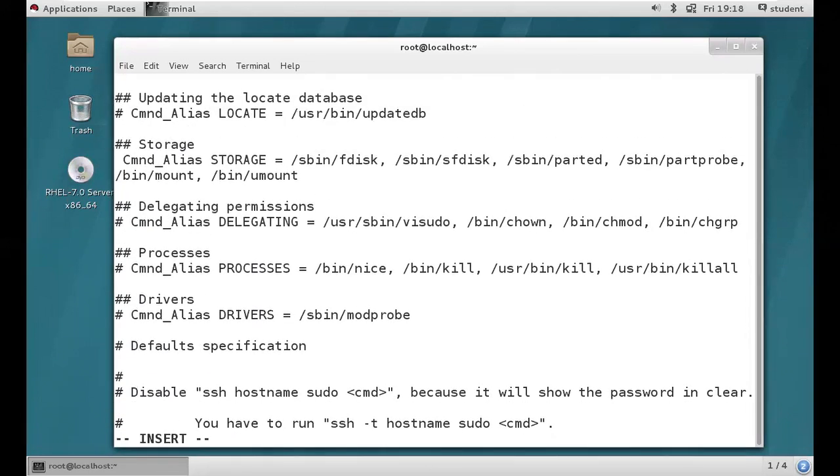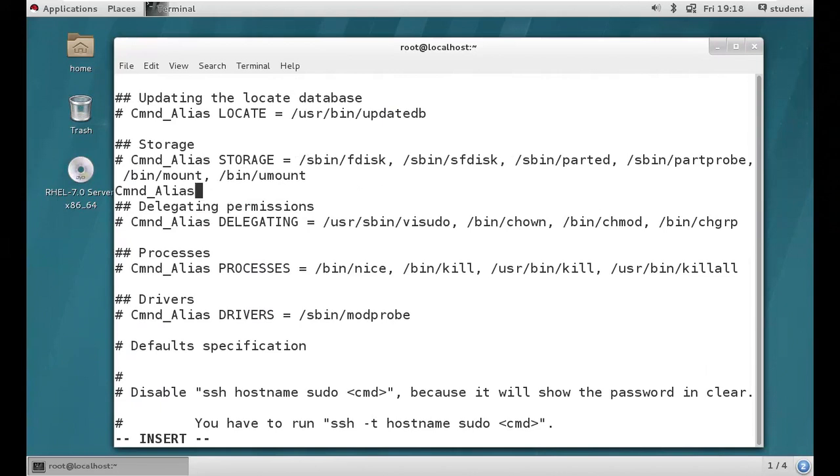So now I'm going to disable this one, right? Disable means uncomment. So now we are going to create one alias, Cmnd_Alias, then any alias name you wish, okay, then is equal to /sbin/useradd, comma, /sbin/usermod, comma, /sbin/fdisk.